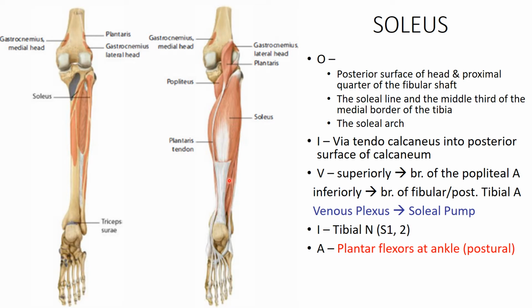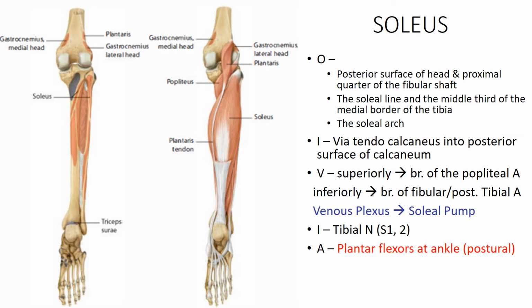The vascularity is superiorly by a branch of the popliteal artery and inferiorly by a branch from the fibular or posterior tibial artery. So there are two sets of branches, superior and inferior. We have already discussed how the venous plexus aids in venous return from the lower limb against gravity by this intramuscular pump known as the soleal pump.